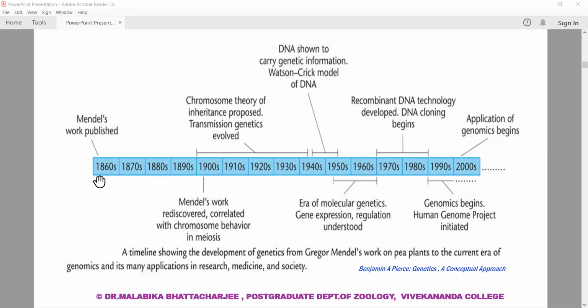He conducted breeding experiments from, as I said, 1856 to 1863 and presented his results publicly at a meeting of the Brno National Science Society in 1865. Mendel's lecture was published, as I said, in 1866. However, in 1868, Mendel was elected as the abbot of his monastery, and the increasing administrative duties almost brought a halt to his teaching and scientific career. He died at the age of 61 in 1884, unrecognized for his contribution in genetics.